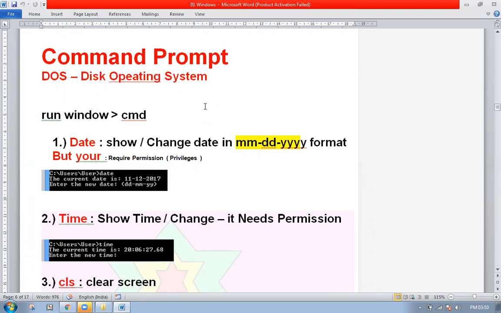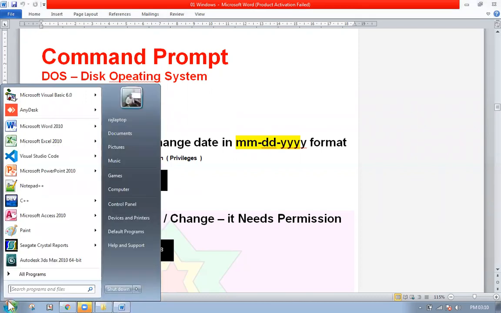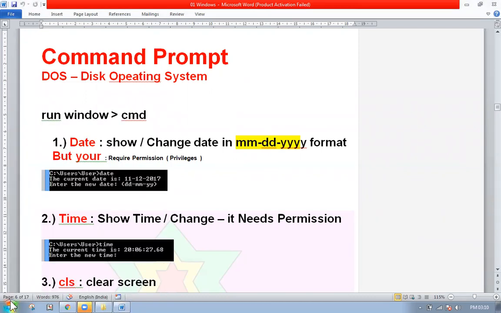So when it comes to a computer, it's always a command. It's not a request. We never say to the computer, please start, and it starts. No, no. We say start, and it starts. See, this is my start button. So when I click on start, it starts. So it obeys your command. Got it?